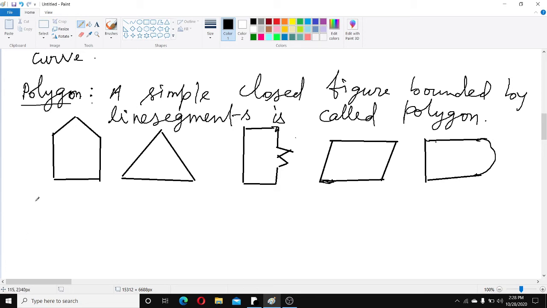In the following figures, which are polygons, children? The first four are polygons because they are bounded by line segments. But the last one is not bounded only by line segments, because three sides are line segments and one side is bounded by a curve.